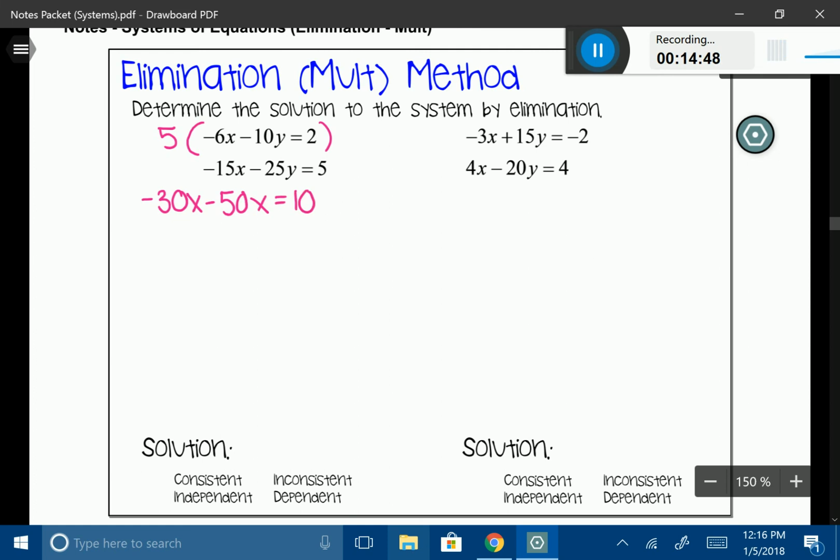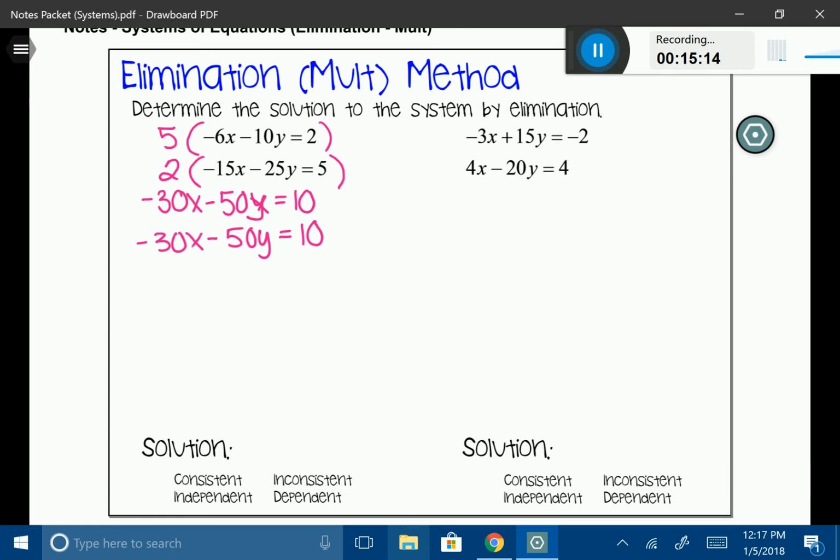And if I want to make that bottom coefficient the same or similar, I'm going to multiply it by 2. So that's going to give me negative 30x. You can see that my x's are going to eliminate. And then I have negative 50y. Oh, I'm sorry, I wrote an x up here. That's a y, my bad. Is equal to 10.